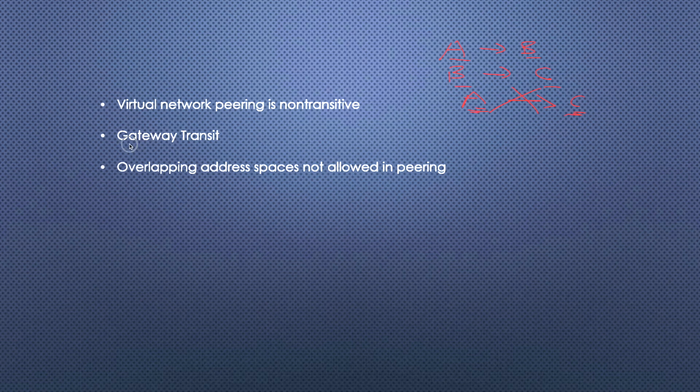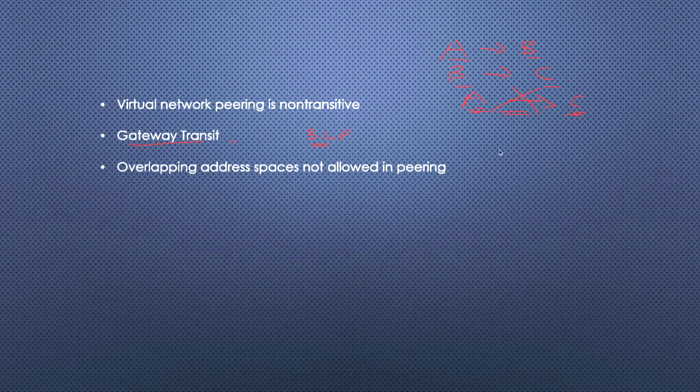Now we are talking about gateway transit. Gateway transit is a little bit different from virtual network peering. In gateway transit, we can define some BGP rules, and with the help of BGP rules, this non-transitive nature can be converted into transitive nature.